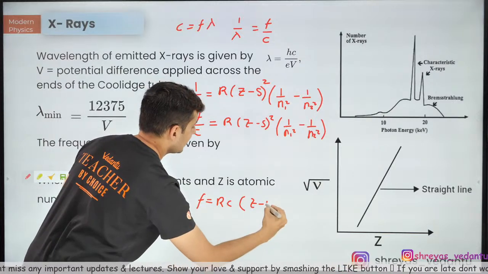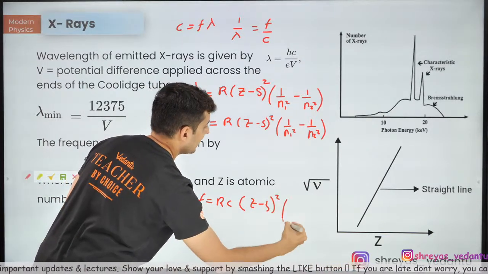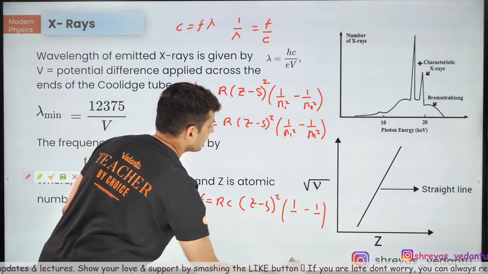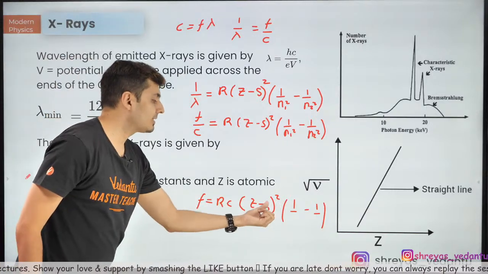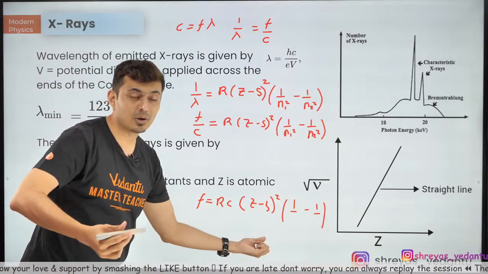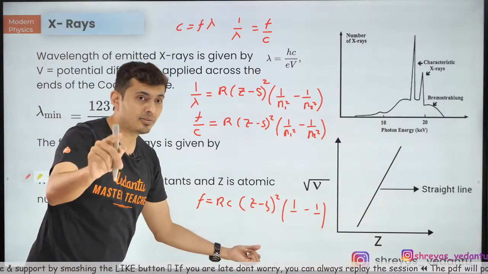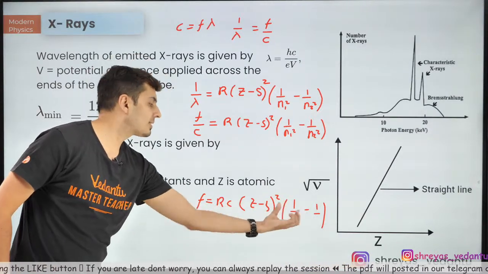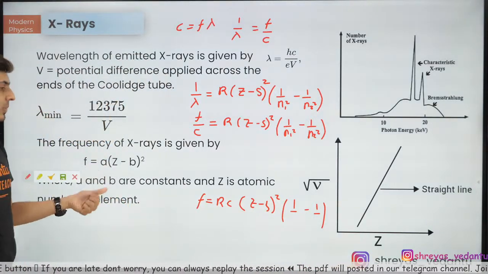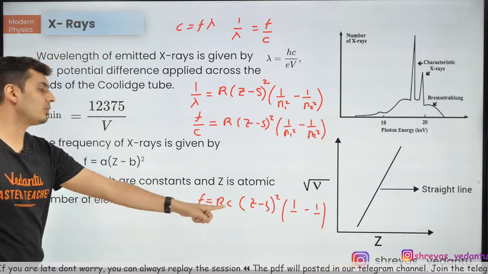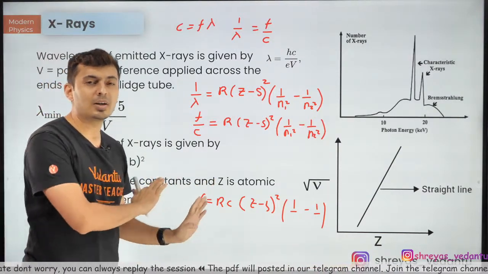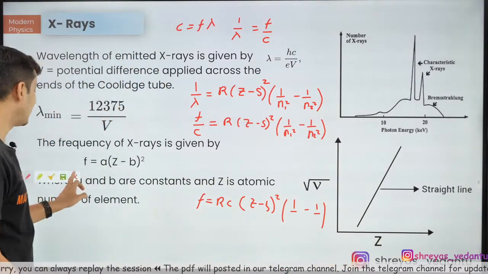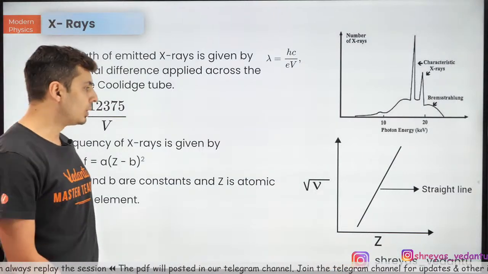So this will be Z minus S whole square, and this will be this minus this. Now you can see this S is also called the screening constant. For K alpha, the screening constant is 1, and the other things outside become A. You can see that this is exactly in this form. So this is how it has to be found out, but nobody will ask you to find out the value of A. Ignore that. Okay, cool.